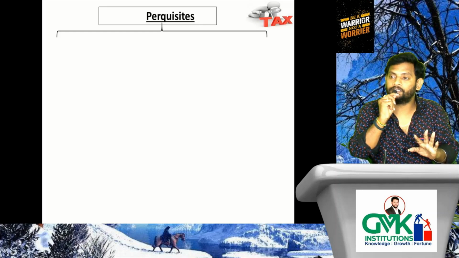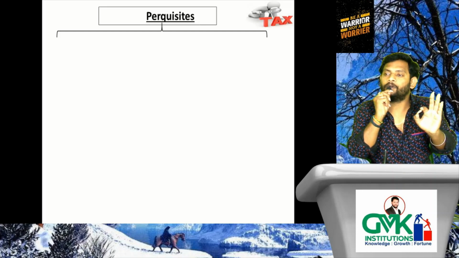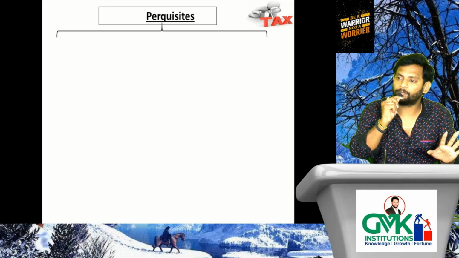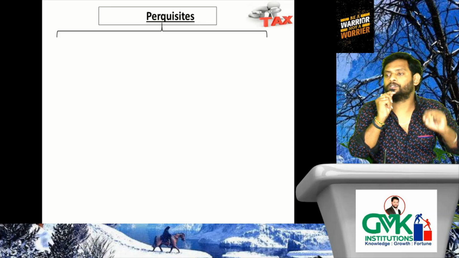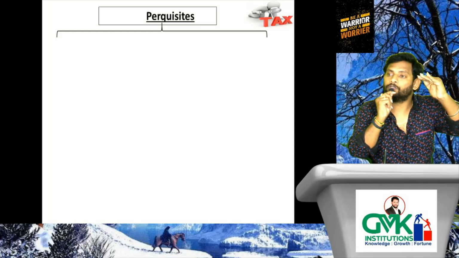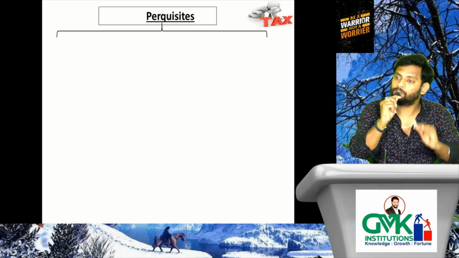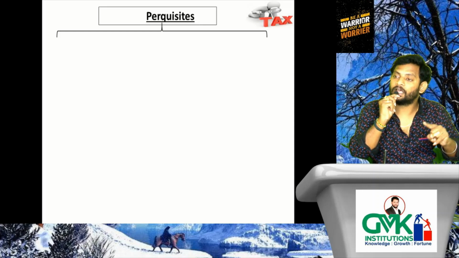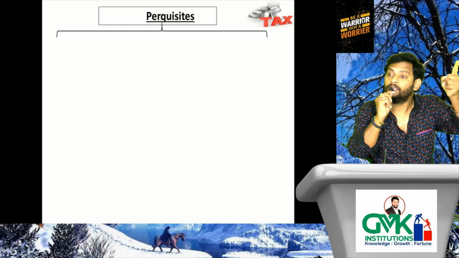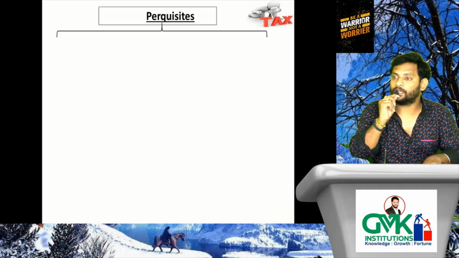What do you mean by that? Say for example, the perquisite value required to be charged is 10,000 per month, but the employer is charging 2,000 per month from the employee. That means 10,000 is required to be charged, but actually charged is 2,000 per month. That means he is charging lesser than the required one. Then this will be treated as a concessional perquisite.